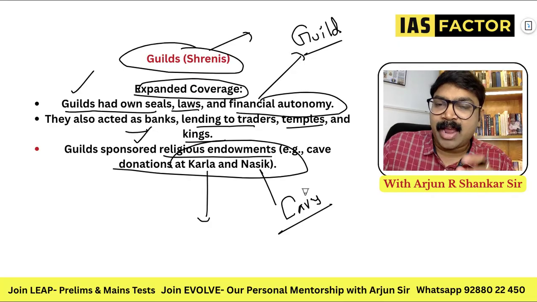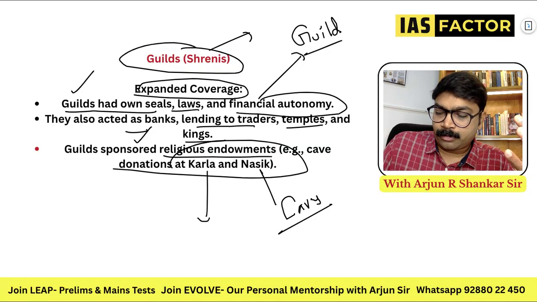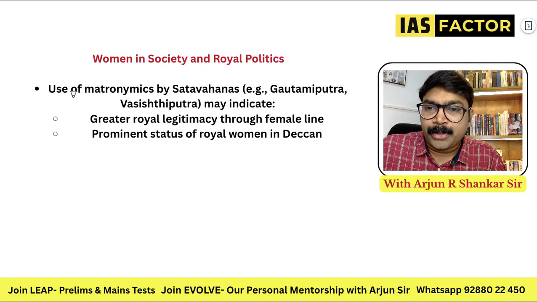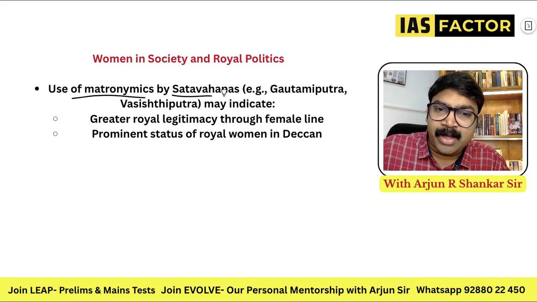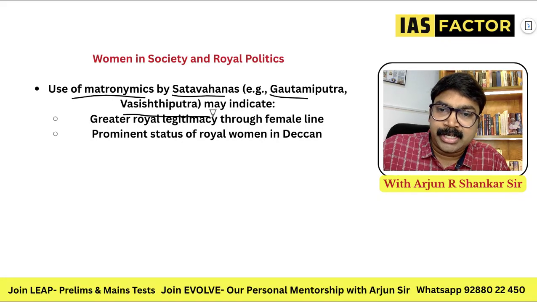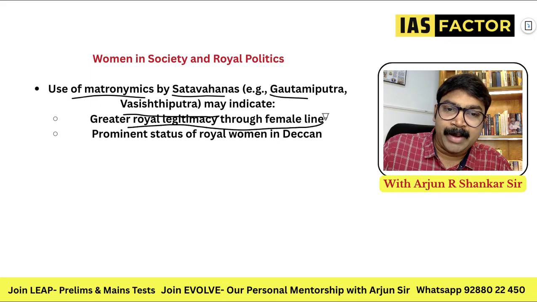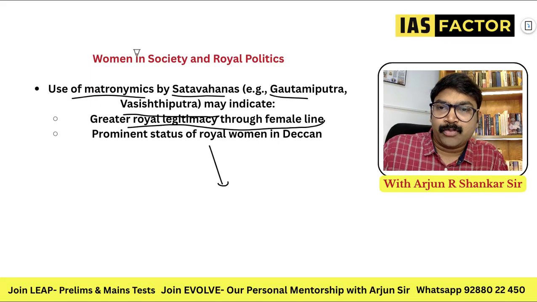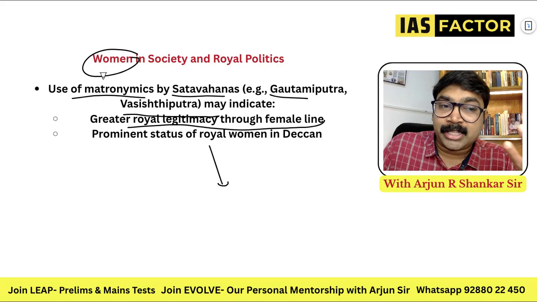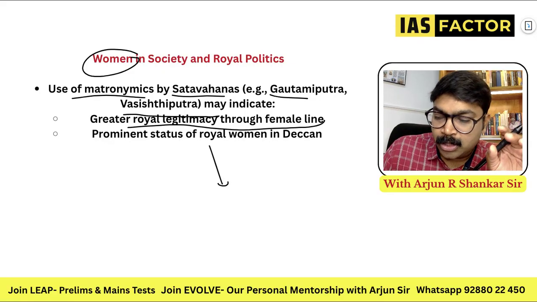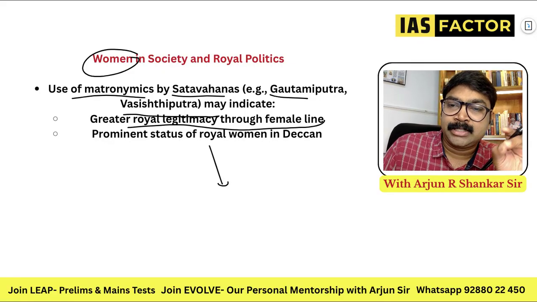They're all caves that we have to remember in this. And next, we have to know about the guild. Shreni is already discussed. Next point, we have to remember about the women in society. The use of matronymics by Shatavahanas, Gautamiputra, Vasishthiputra, may indicate greater royal legitimacy through the female line, prominent among the Deccan. So women, definitely, since we talk about Shatavahanas, Vasishthiputra or Gautamiputra shows matronymics, the mother's name in the name.